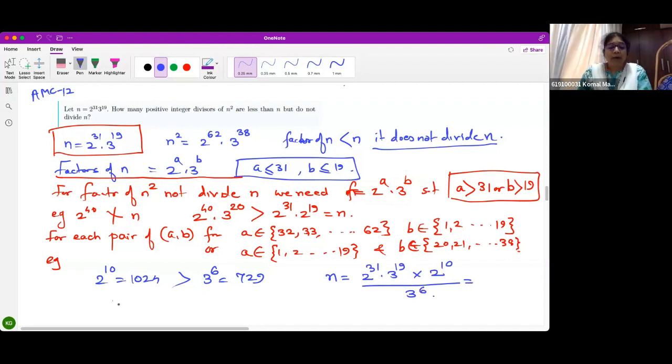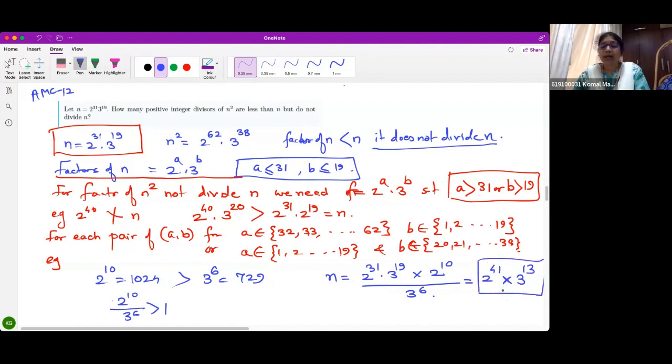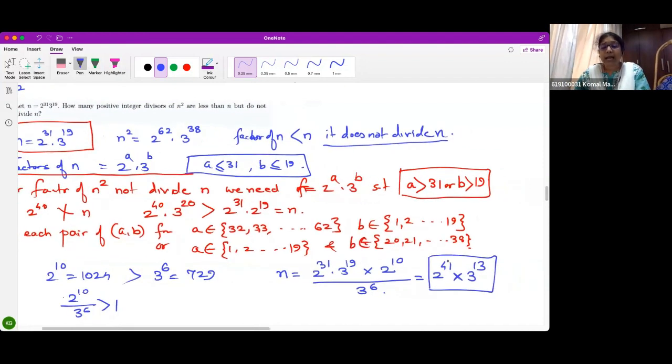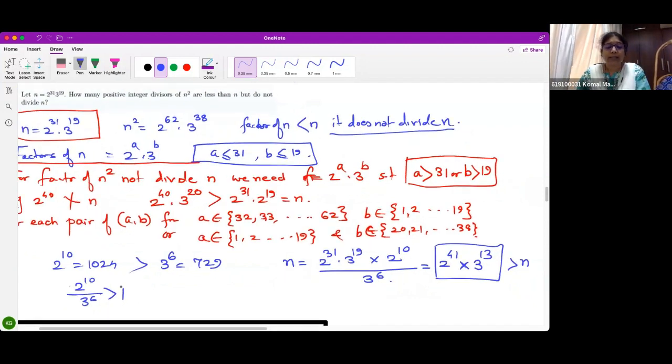Then, because 2 raised to 10 upon 3 raised to 6 is greater than 1, I will get 2 raised to 41 into 3 raised to 19 minus 6 is 30. This is definitely greater than n, because I'm multiplying by a number greater than 1. Correct? Is that clear to you?